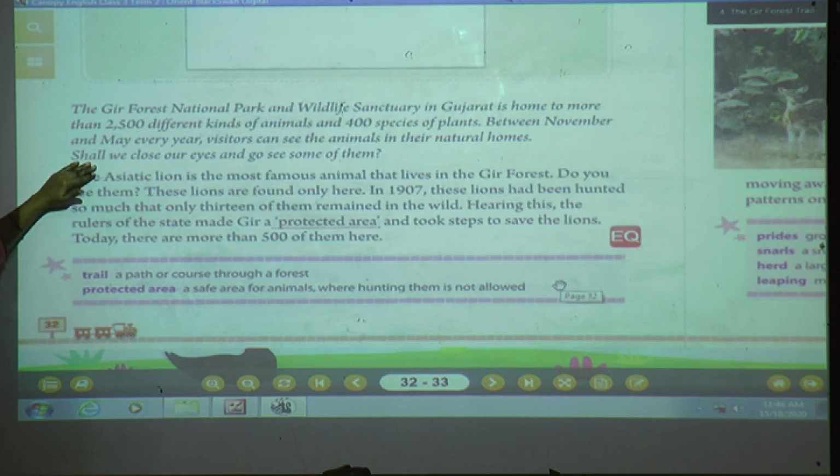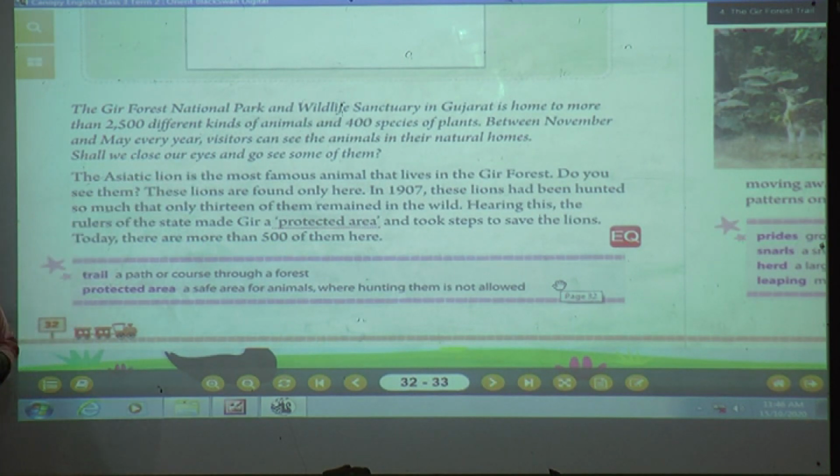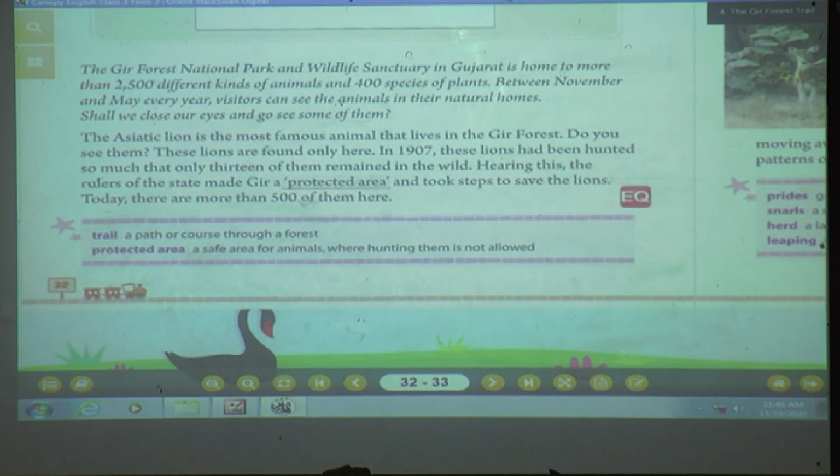So shall we close our eyes? We will go in that forest and we'll see. So the author is telling, shall we close our eyes and go and see some of them? Are you all ready to see these animals? Okay, come on, we shall begin with this lesson. The Asiatic lion. Now, lion, you all know it. How does a lion snarl, isn't it?